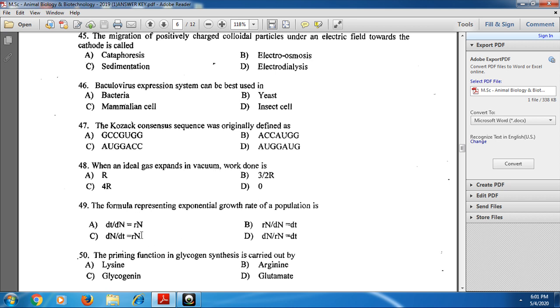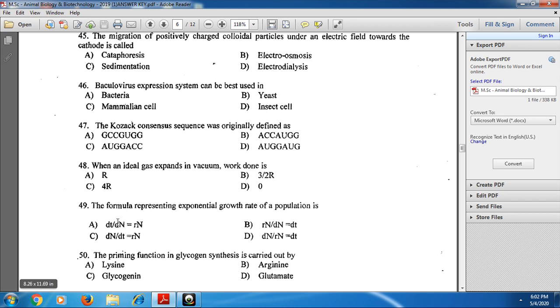And next for the 49th one, the formula representing exponential growth rate of a population is dN/dt = rN. It is the number of cells grown per particular time, and N represents the total number of cells.